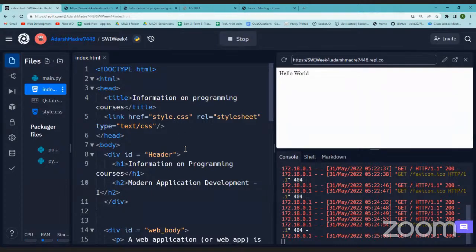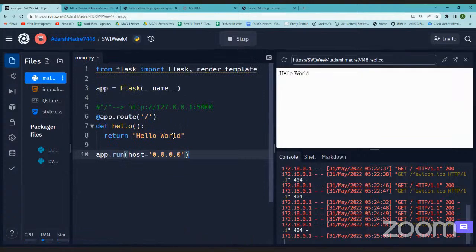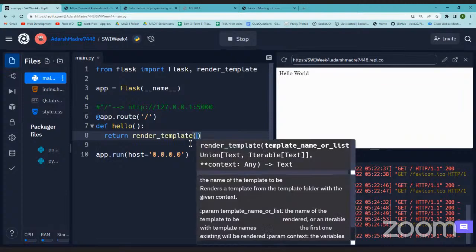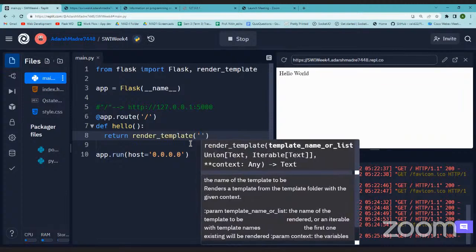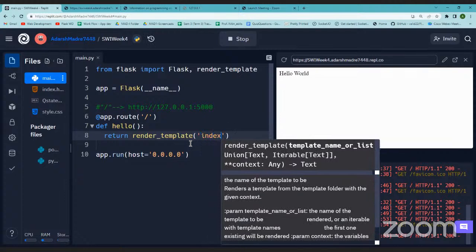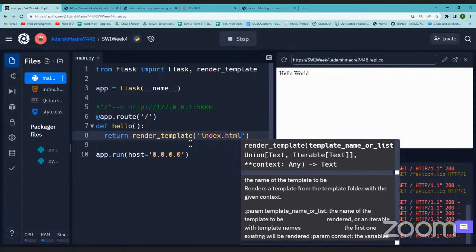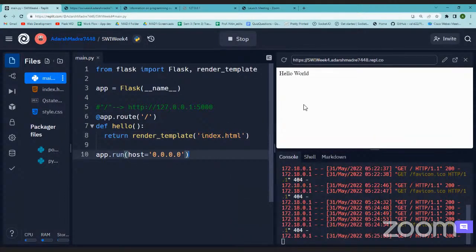So if I want this file to run, I should put this file as an argument to the method render_template. Where are we? Here. So instead of this, I want to render a template. That is what we have imported from Flask. And what is the template that we have to render? Index.html. Okay, let's see what happens now.